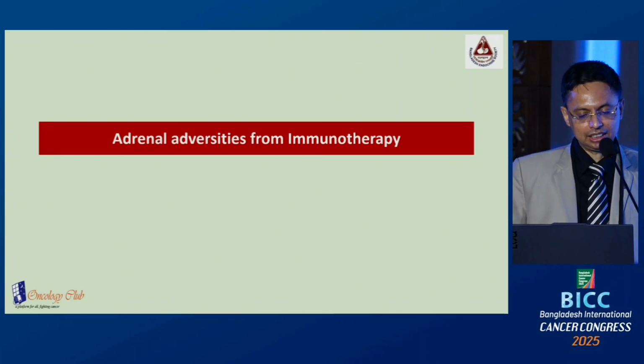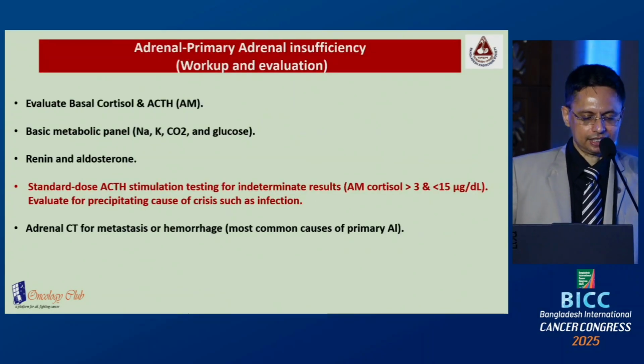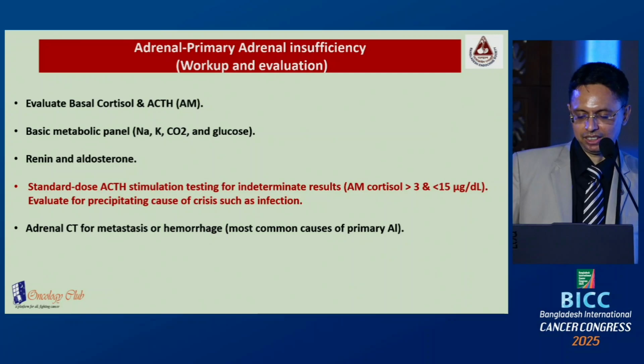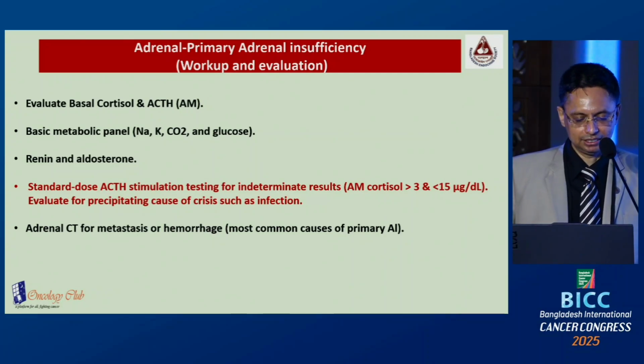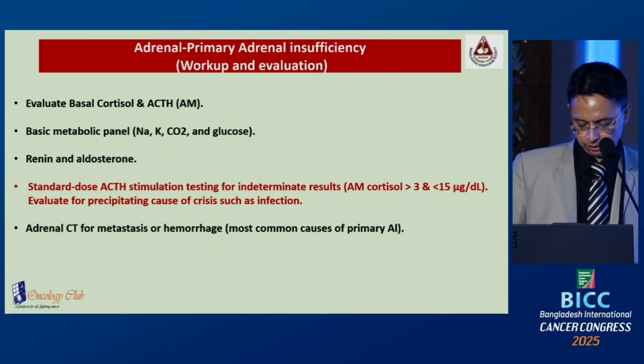What are the adrenal adversities from the immunotherapy? You should check some baseline tests like basal cortisol, ACTH, a basic metabolic panel, and renin and aldosterone to evaluate the adrenal function of the patient. A short synacthen test should be considered when the basal cortisol is indeterminate, between 3 to 15 micrograms per deciliter. Adrenal CT should be done when there is suspicion of metastasis or hemorrhage.